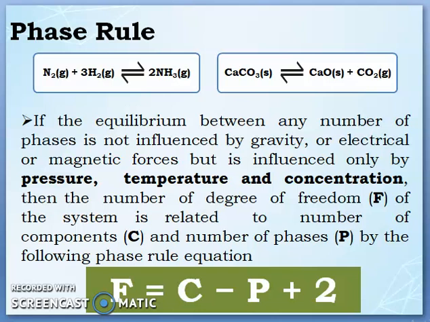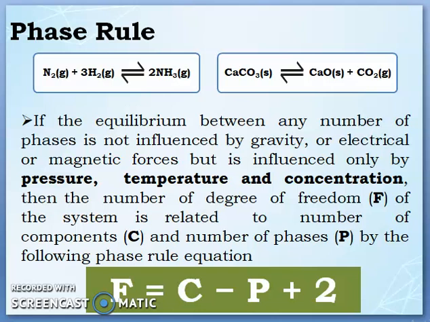See, any equilibrium reaction, homogeneous or heterogeneous reversible reactions, if you consider, in this case you cannot study the homogeneous equilibrium reaction with the phase rule, because to study that we have the law of mass action, that is chemical equilibrium, whereas heterogeneous reversible reactions can be easily studied.